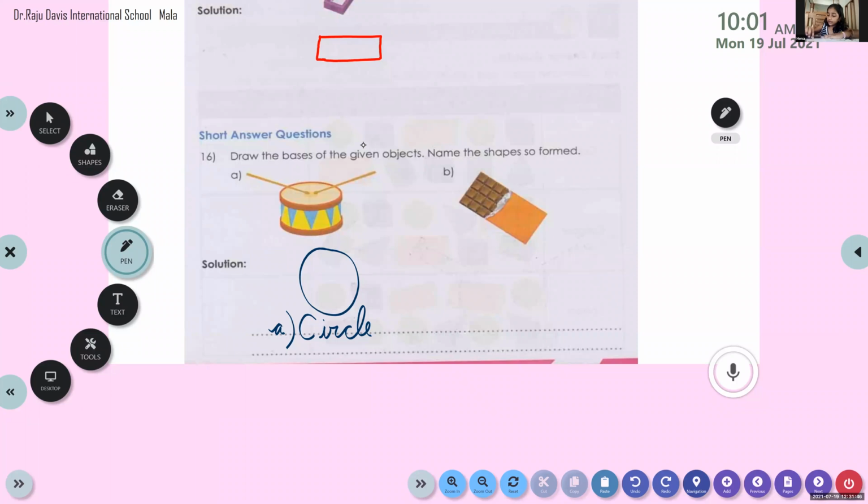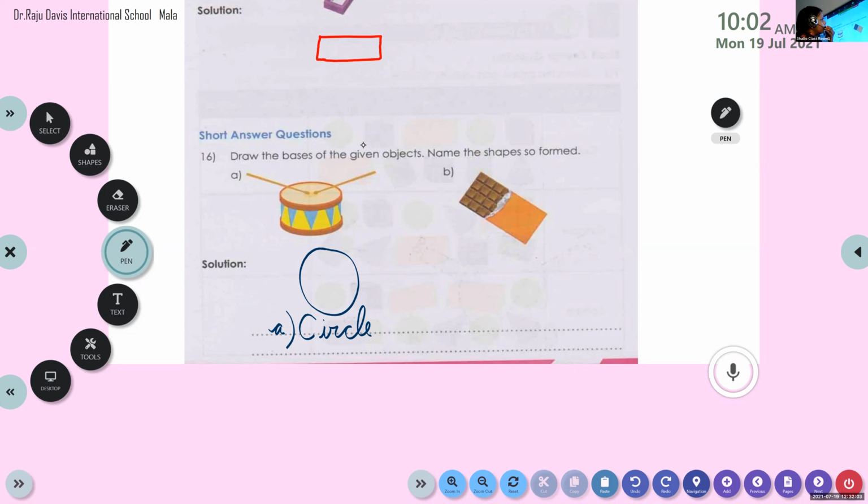John Paul Joby, are you drawing the shape of a circle? Yes, ma'am. Okay. Now, Rehat Fatima, please unmute.